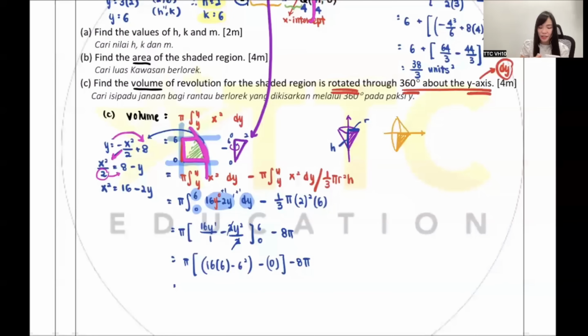So 16 times 6 minus 6 squared minus 0 minus 8. Do you guys get the answer? 52 pi. And my dear, they are finding volume, so please remember to write units cube. Done.